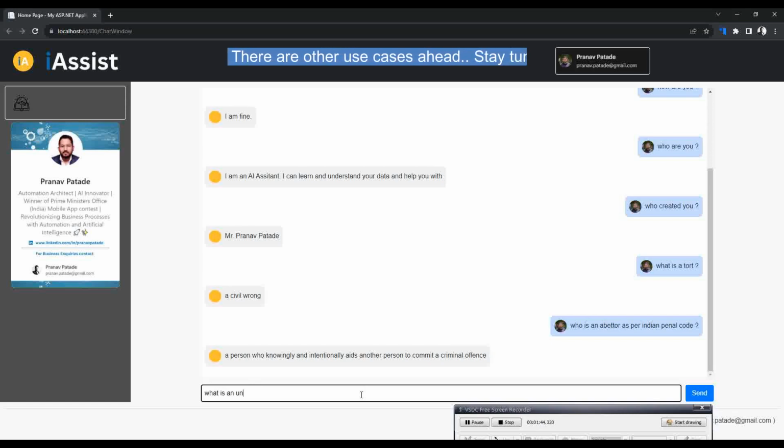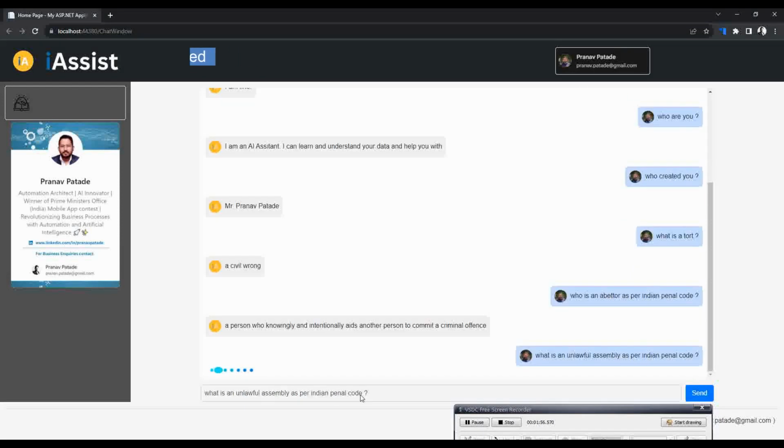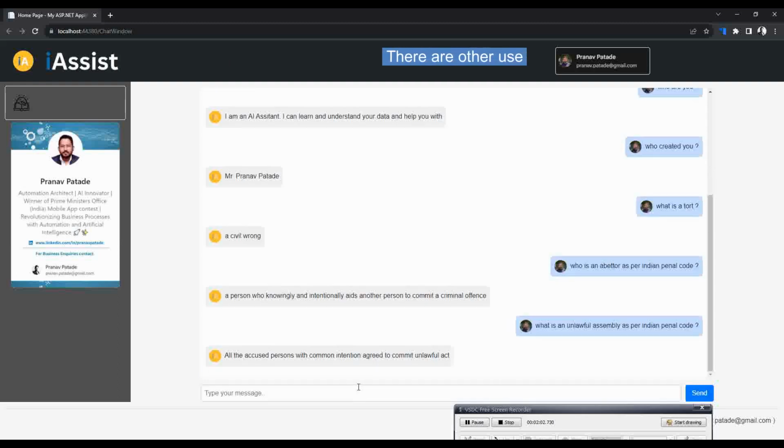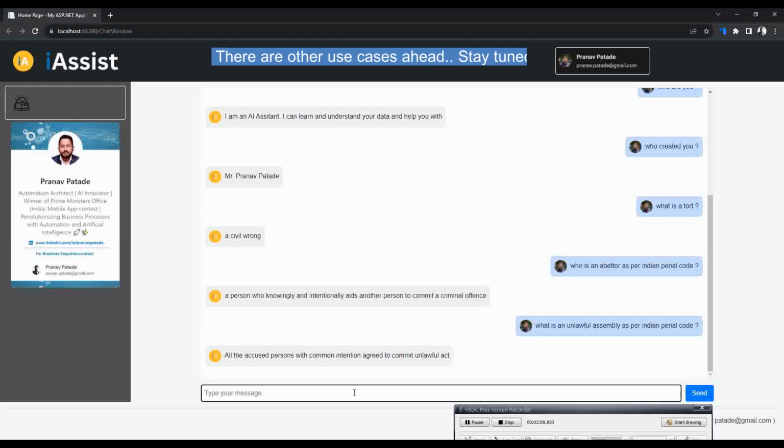This is a custom trained large language model. It's not GPT. I didn't want to go with GPT because I wanted to make it cost effective as well. So this is not trained on that, but that's why it's giving you some specific answers.